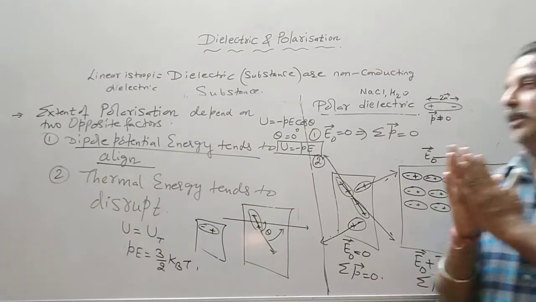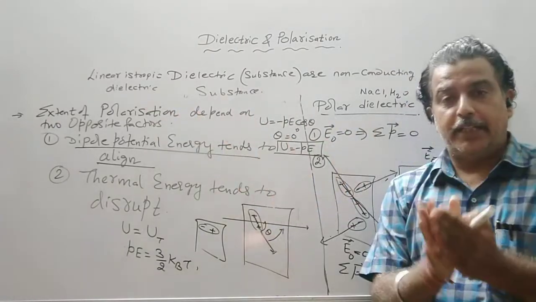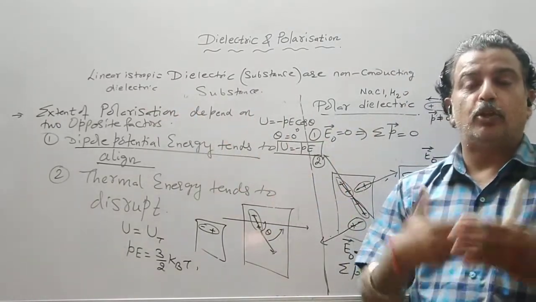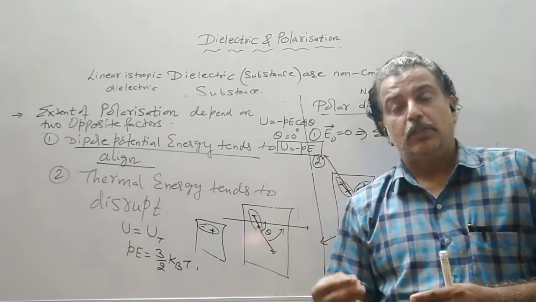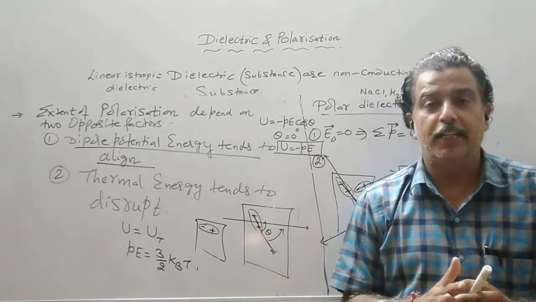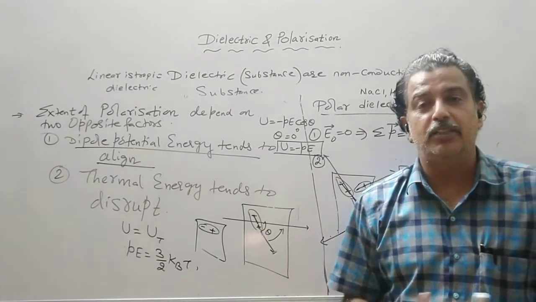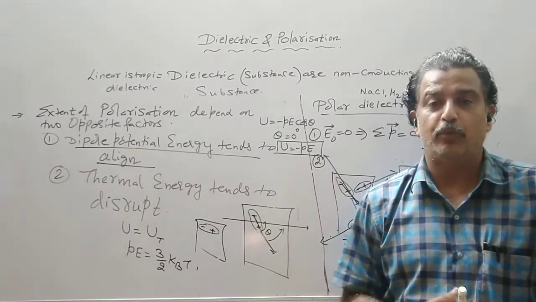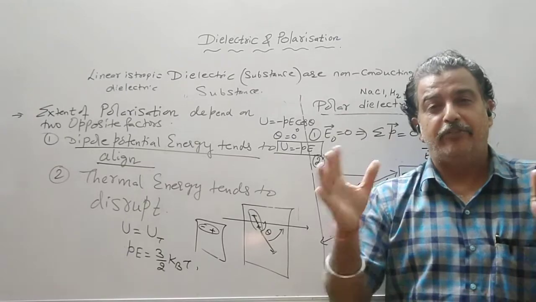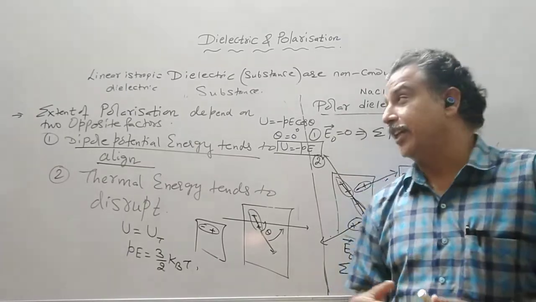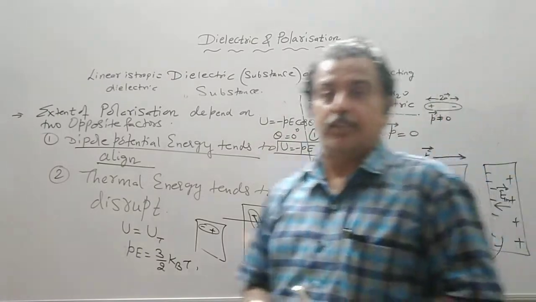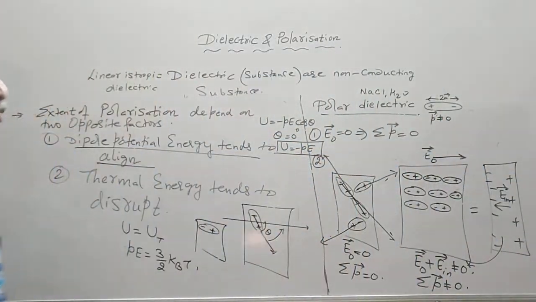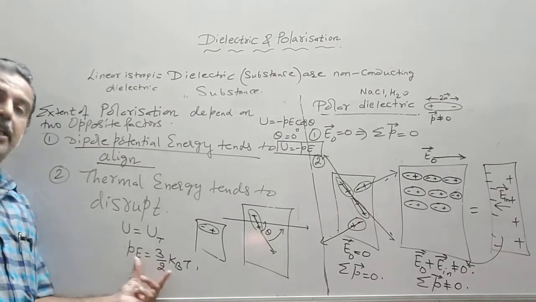Whether the polarization will be 100% or 60% or 30%, the question will tell us whether 100% polarization has taken place or some percentage, 30-20%, of the polarization has taken place. If 100% polarization has taken place, then the minimum potential energy should be equal to the thermal energy.